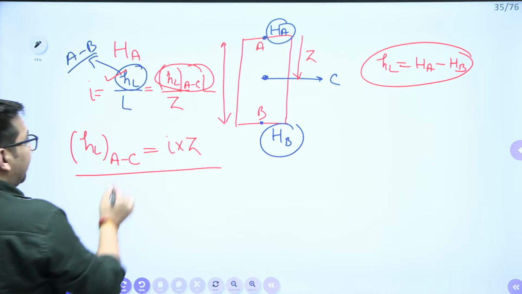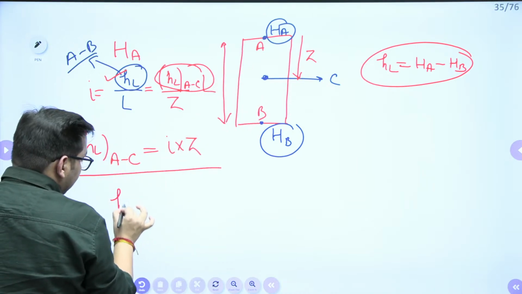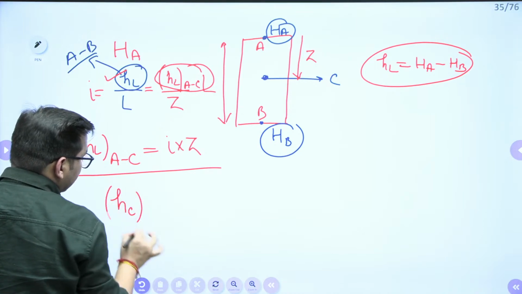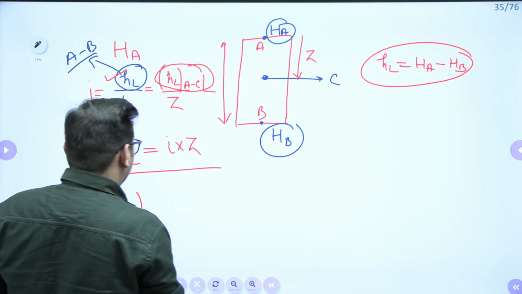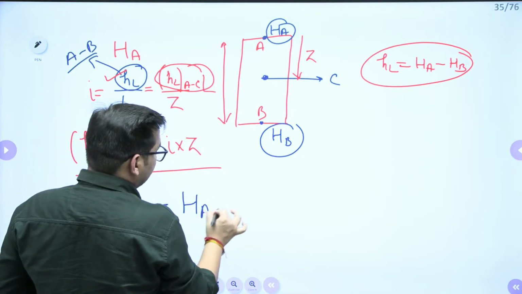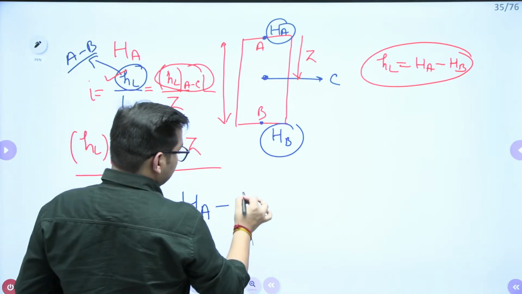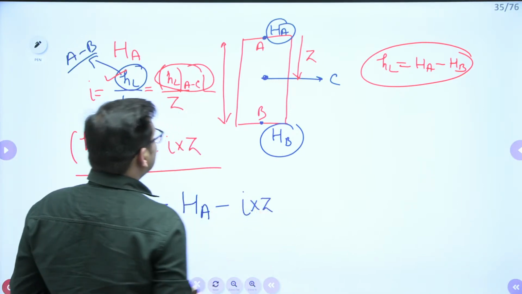right? If head loss from A to C is known to me, can I say the head value at point C will be equal to total head at point A minus this head at C?